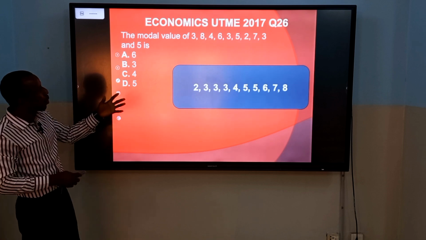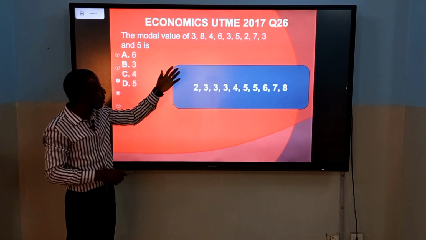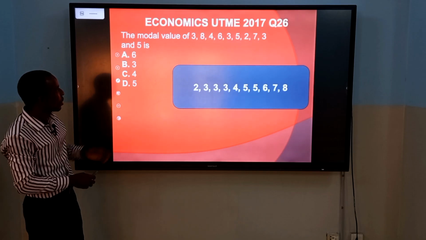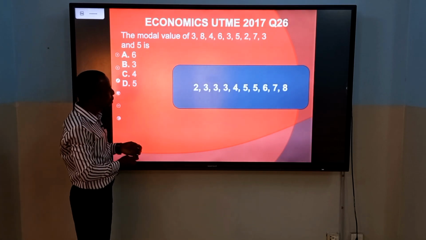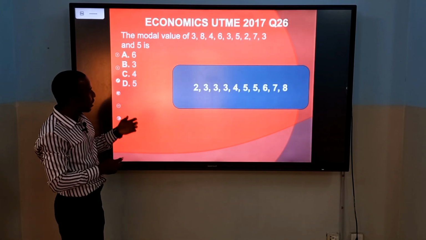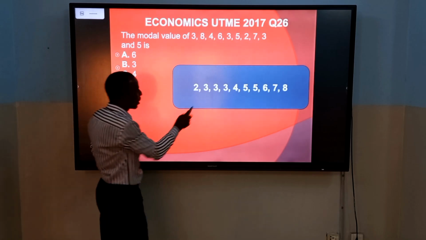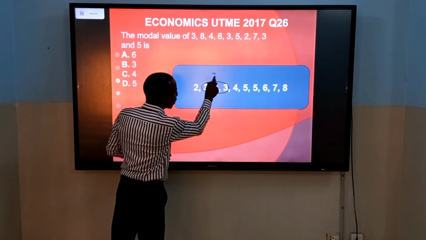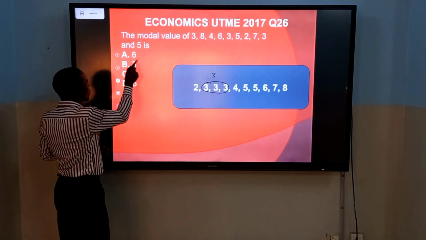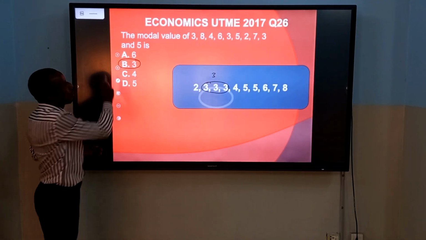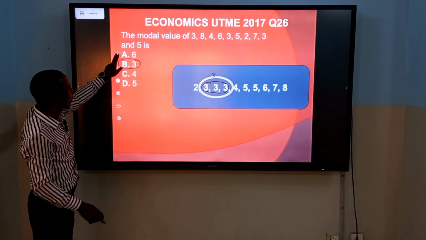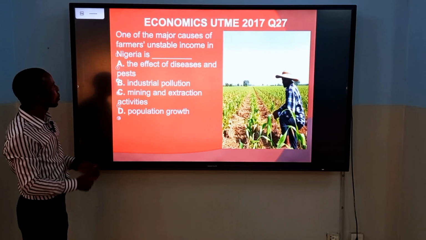The modal value of 3, 8, 4, 6, 3, 5, 2, 7, 3, and 5 is dash. The modal value is the number that has the highest frequency, and that's 3. 3 appears 3 times. So our answer is option B. As you can see, we have question 27.